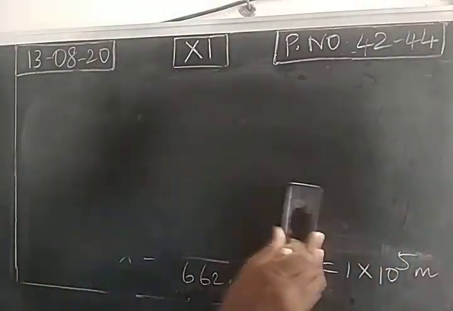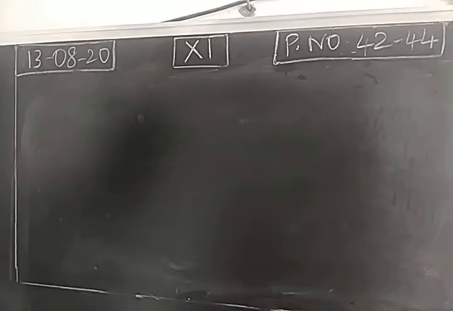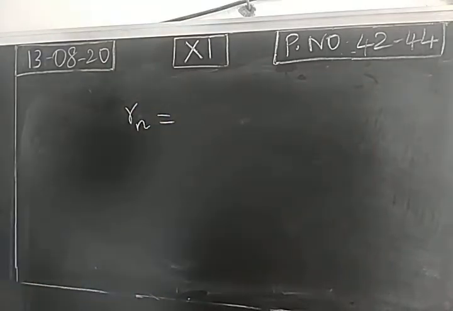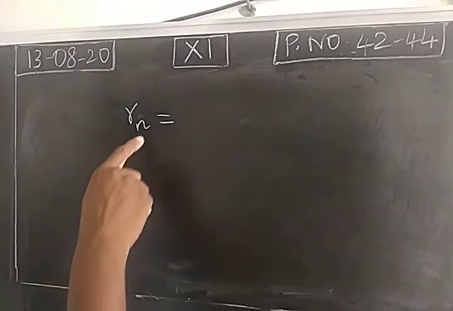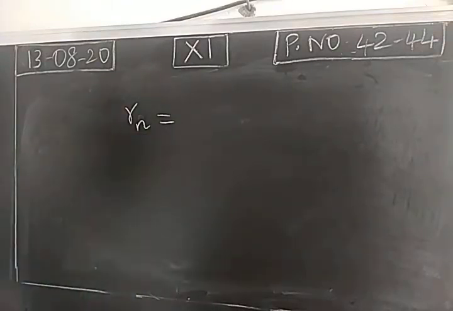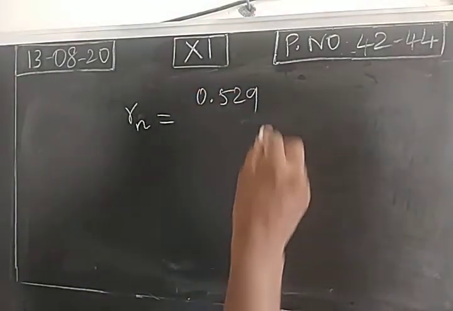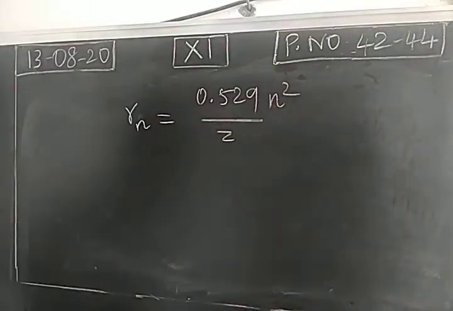Next, one more question. According to Bohr's concept, what is the radius of the nth orbit, and the energy of the electron in the nth orbit? Both are important questions. So, radius of nth orbit. According to Bohr's concept, the nucleus is at the center, and electrons are revolving around the nucleus in circular paths, orbits. So we take the nth orbit, maybe 10 or 11, whatever it may be; generally we take it as n. The radius of the nth orbit is 0.529 n square divided by z angstrom.